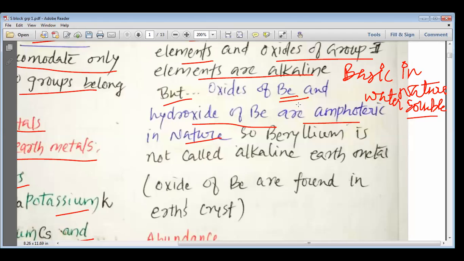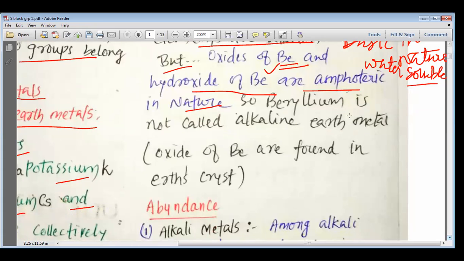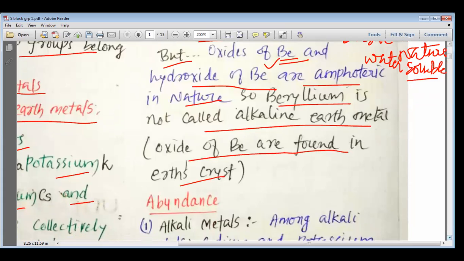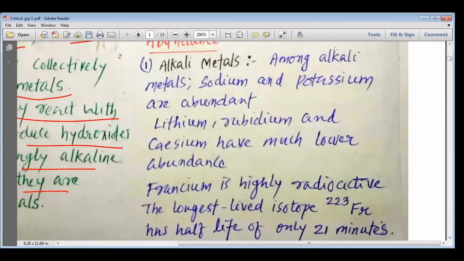The special characteristic is that the oxides and hydroxides should be basic in nature, but the oxides and hydroxides of beryllium are amphoteric in nature, though oxides of beryllium are found in the earth's crust.